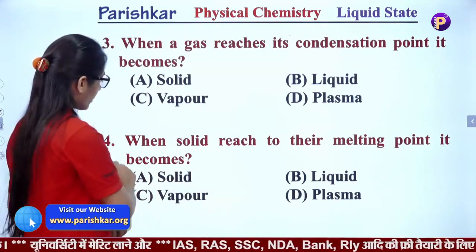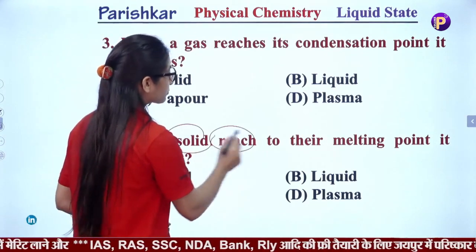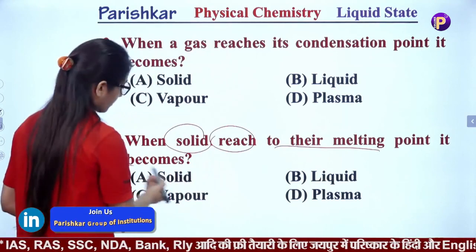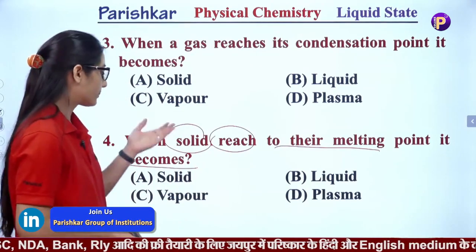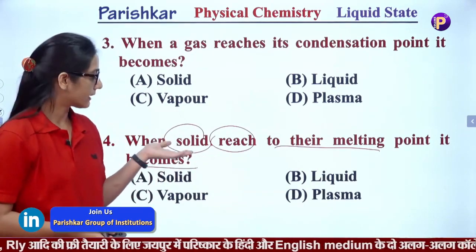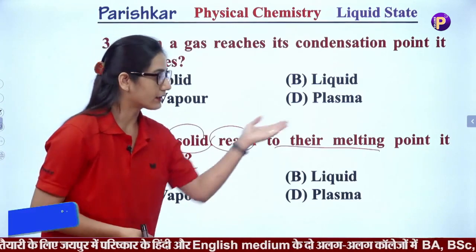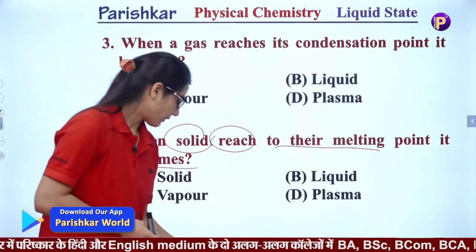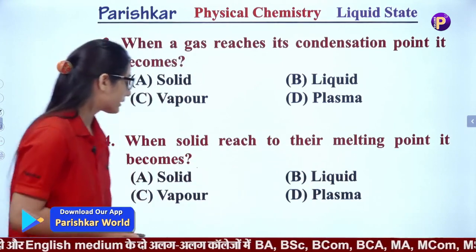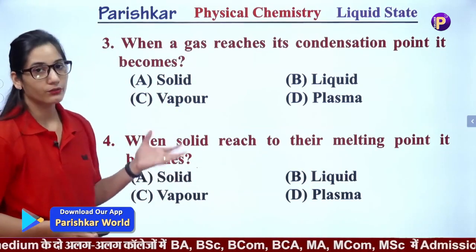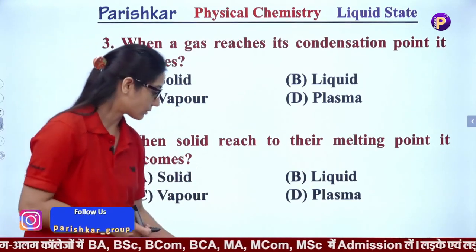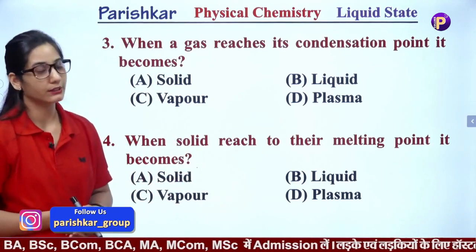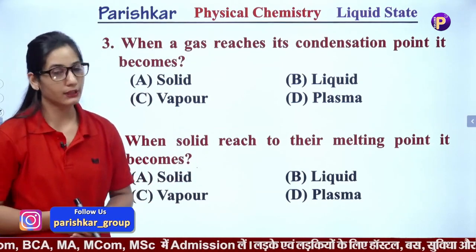The next question is: when a solid reaches its melting point, it becomes. Means when we provide heat to the solid, it starts melting, but when it reaches its melting point, then what will this state be known as? So these are some simple sample questions on your topic.